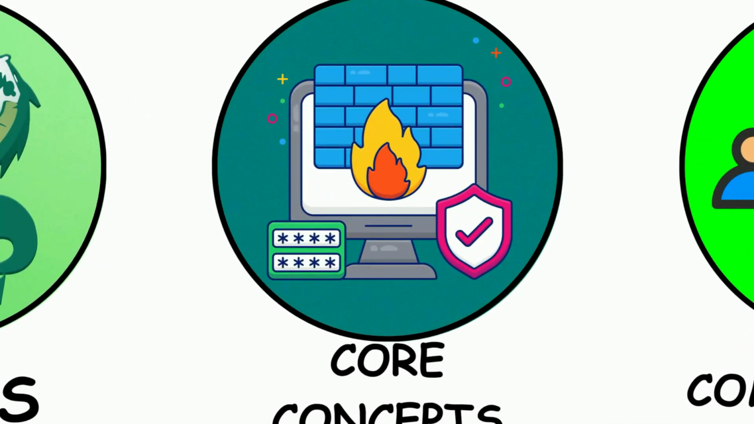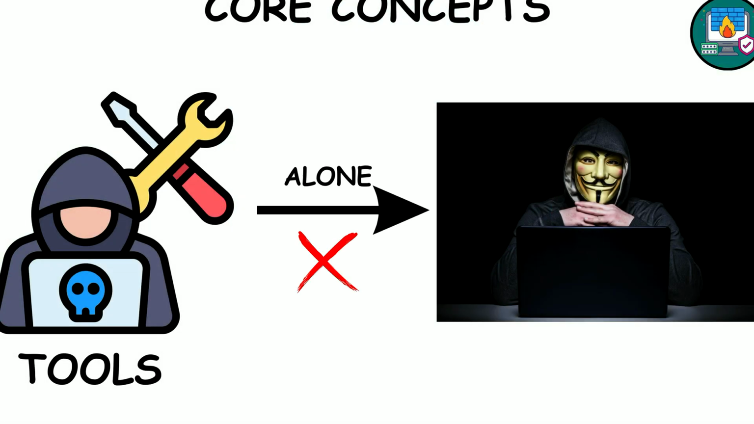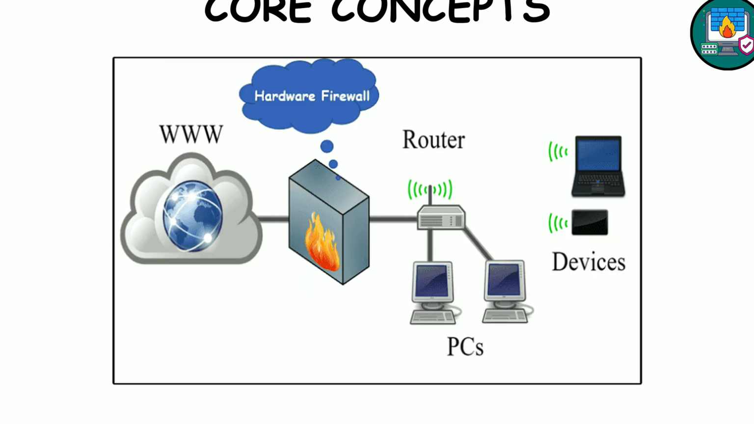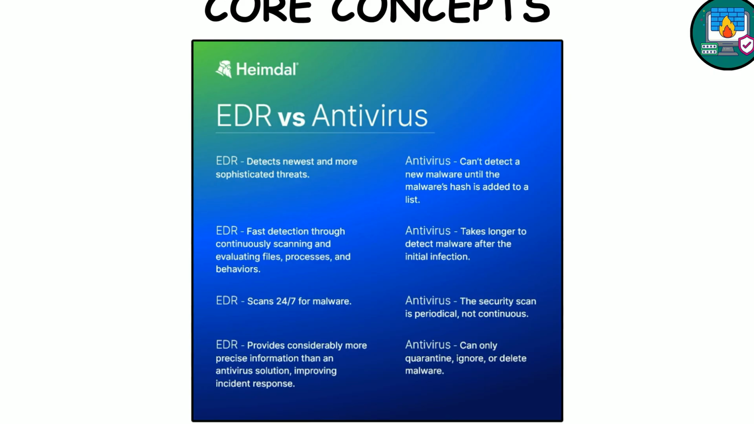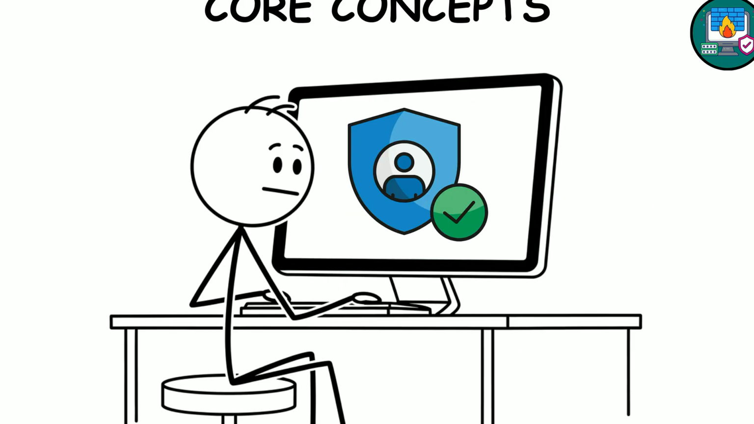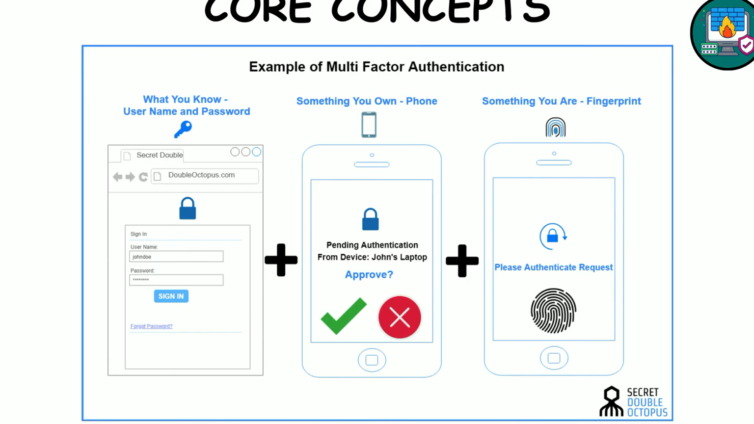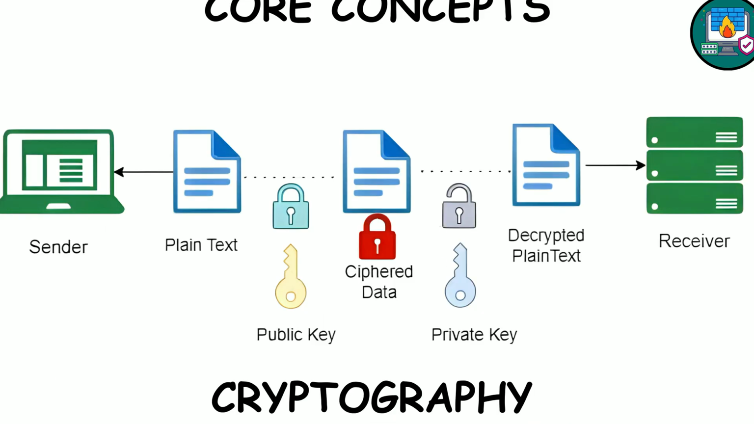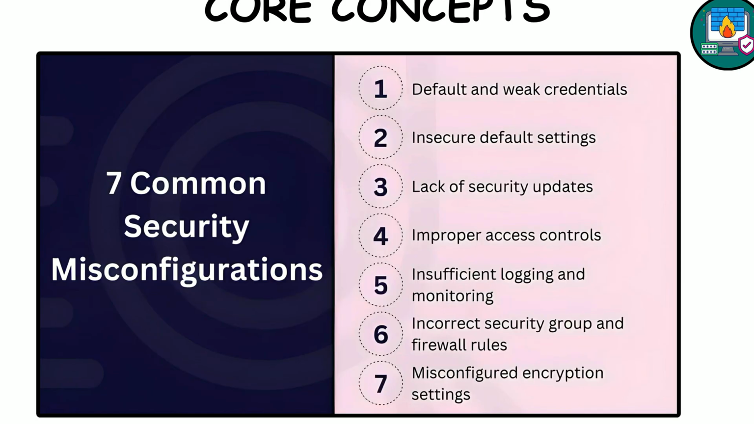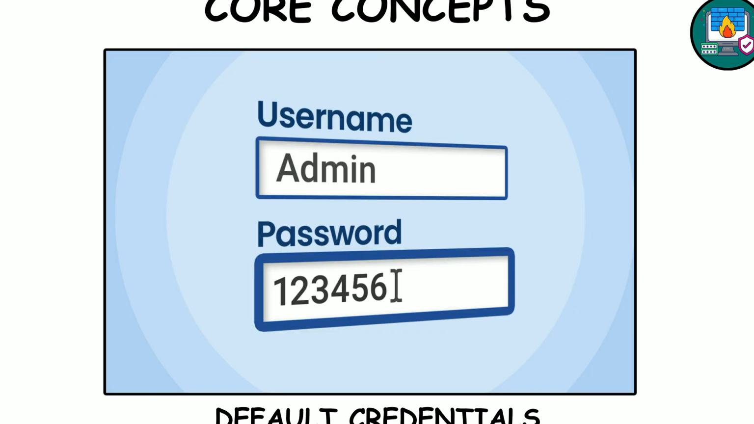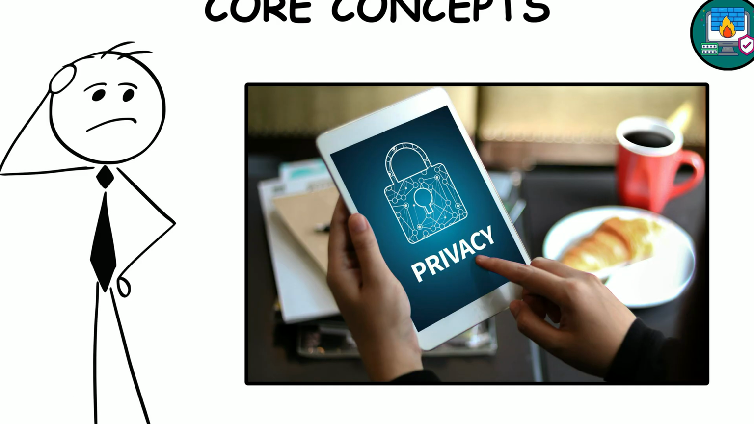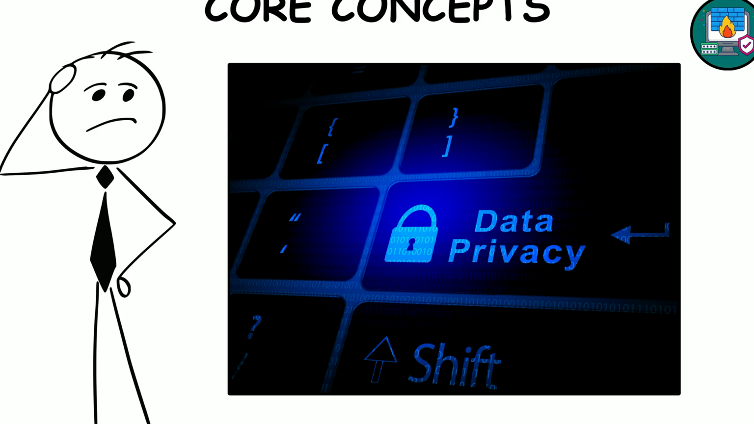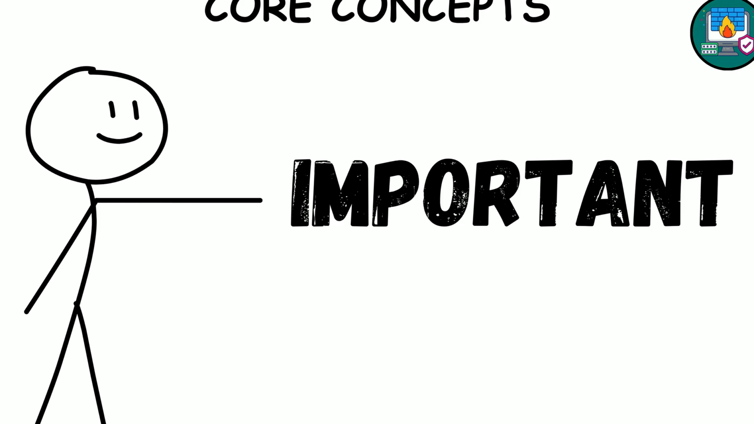Core cybersecurity concepts. Tools alone won't make you a hacker. Concepts will. Learn what a firewall actually blocks, how antivirus and EDRs detect malware, the difference between hashing and encryption. Understand authentication, passwords, MFA, and why 123456 is basically the digital version of leaving your door wide open. Add some basic cryptography knowledge and study common misconfigurations, like default credentials or open ports. And don't forget privacy. Knowing what data is sensitive and how to protect it is as important as finding a vulnerability.